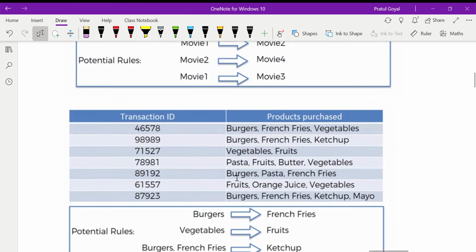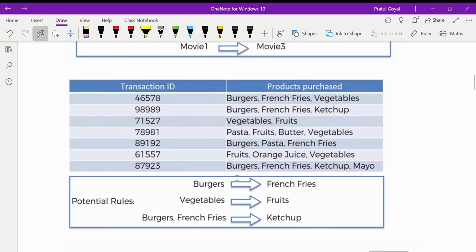Similarly, these things can also be applied in market basket optimization. Let's say there are some transaction IDs. We generally go to a grocery store and buy products, and in return they give us a transaction receipt. So they have all the details of whatever items were purchased in their databases. Based on this data, they can find some important insights.